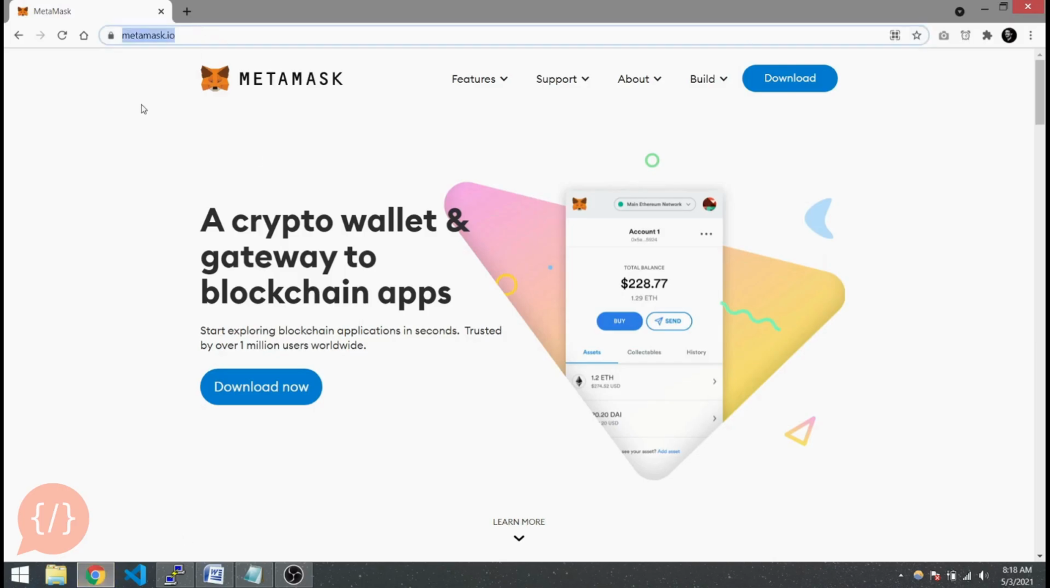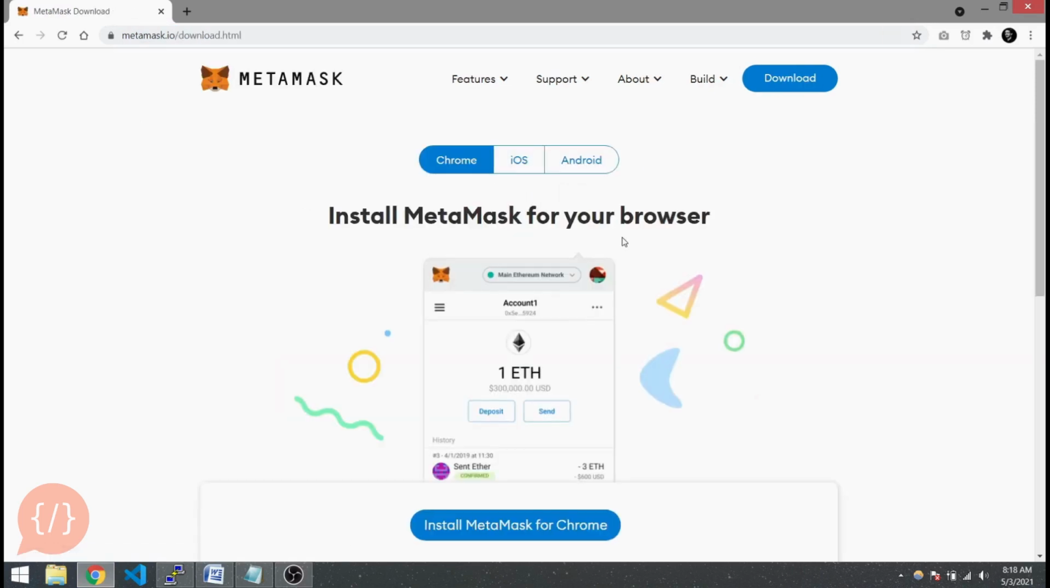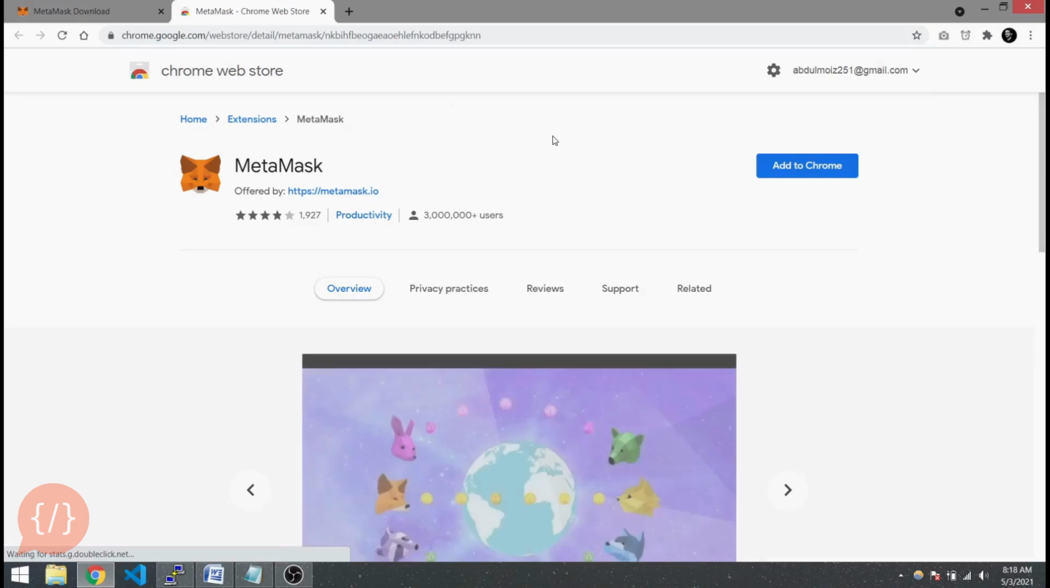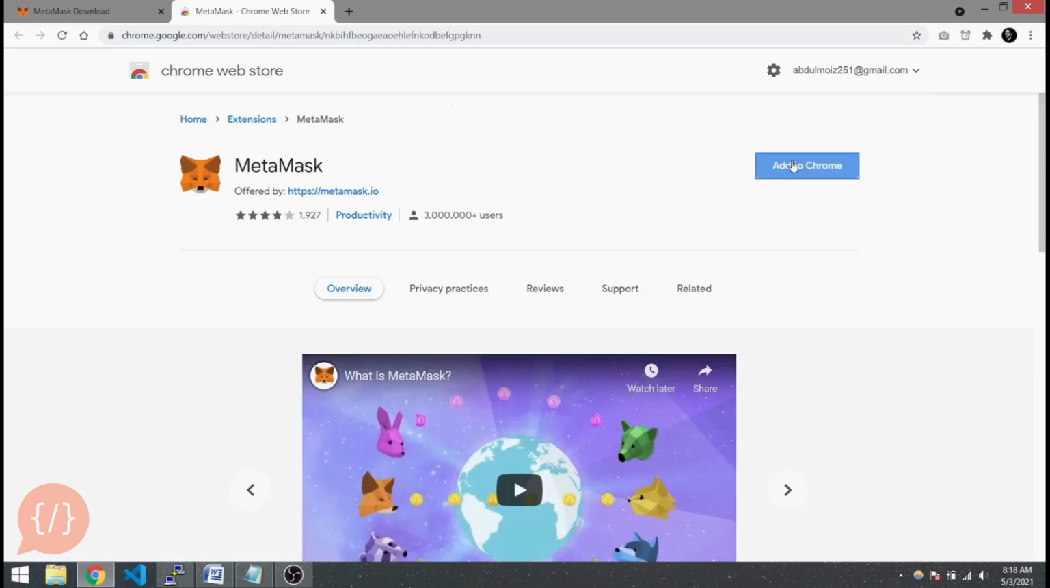Firstly, you can download Metamask from metamask.io. It is a browser extension where our accounts will list and we will interact with different Ethereum blockchains or any other blockchains. So let's download it, install, and this will redirect to the Chrome web store. Add to Chrome,